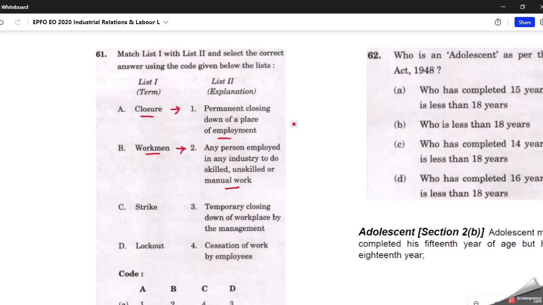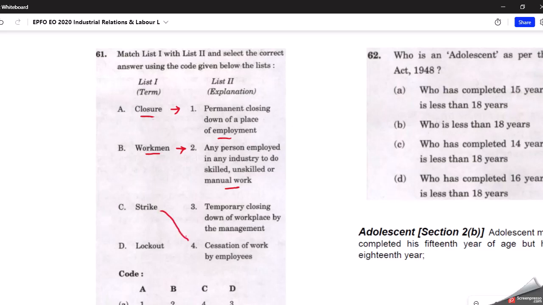Now, what is meant by strike? Strike means refusal of employees to do the work. Employees have come to the office, they have come to the workplace, but they are refusing to do the work. Why are they refusing? Because they have some demands, and they want management to hear those demands. As a result, they refuse to do their daily work.